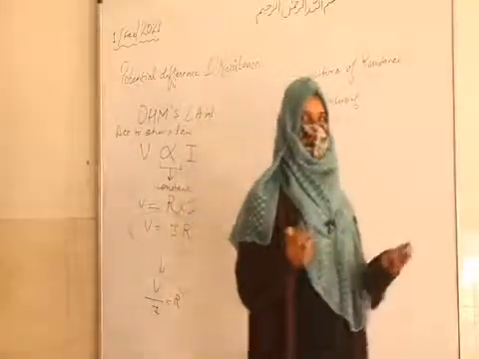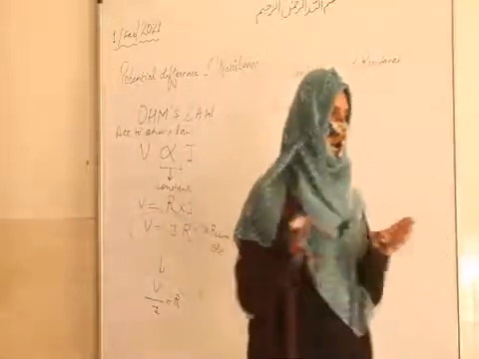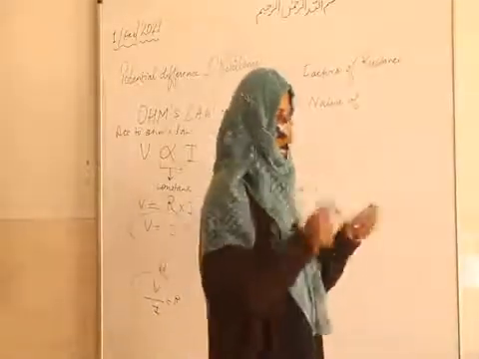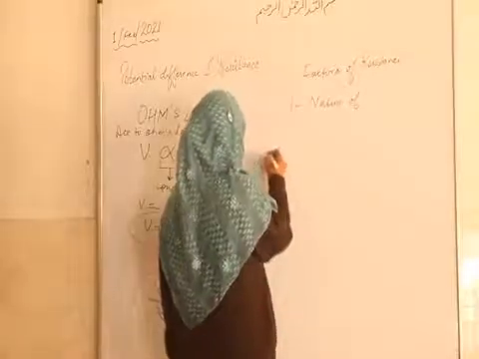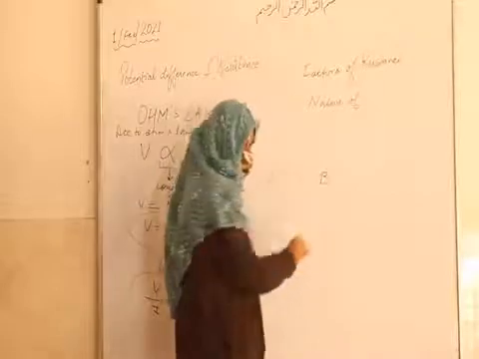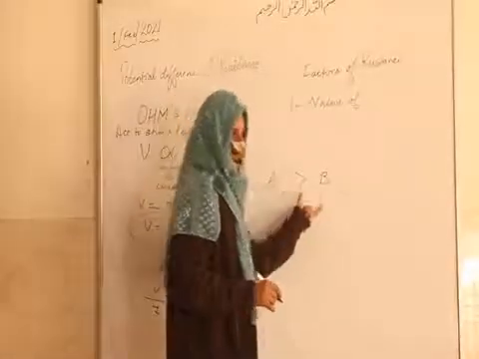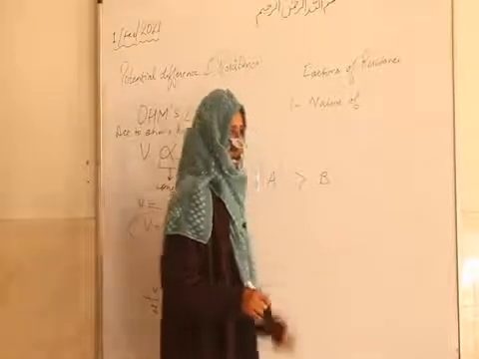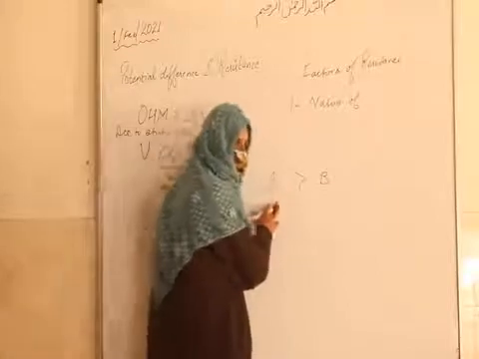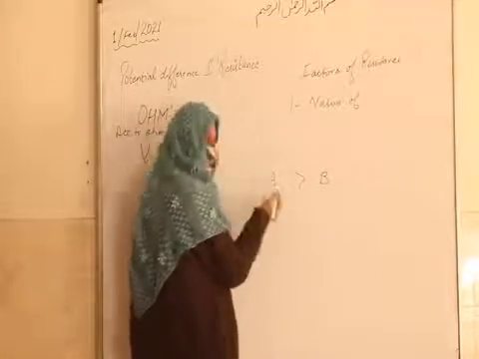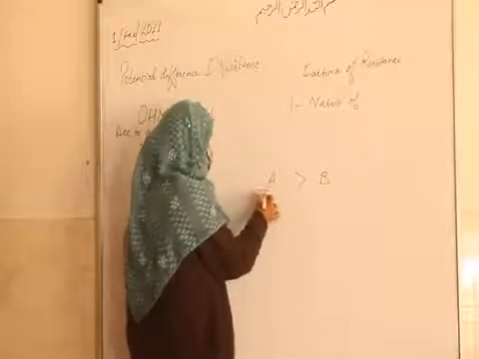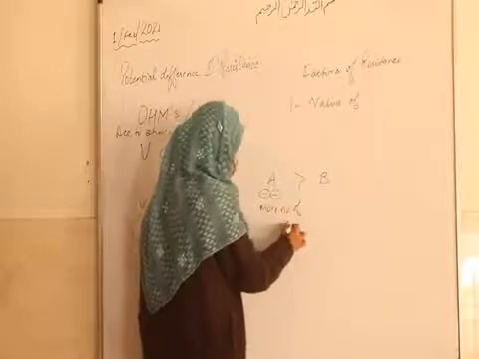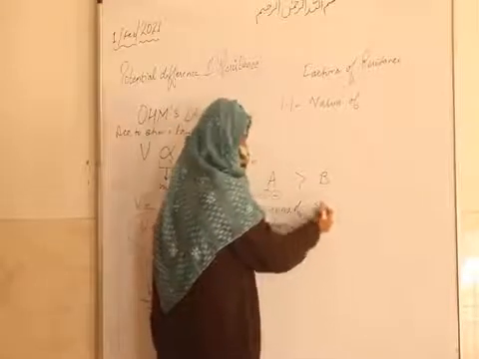One metal is a very good conductor of electricity, and another metal is not that good a conductor. So the free electrons are different. Suppose this conductor A is better than B. Both are metals, both are conductors, but A is a good conductor of electricity than B. So it means that there are more free electrons in it as compared to B.